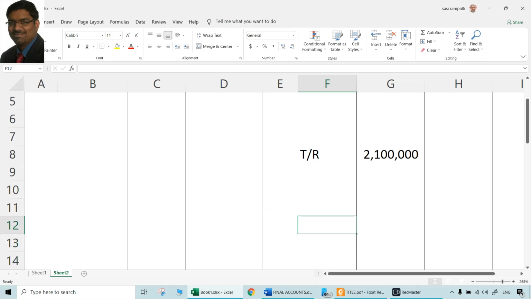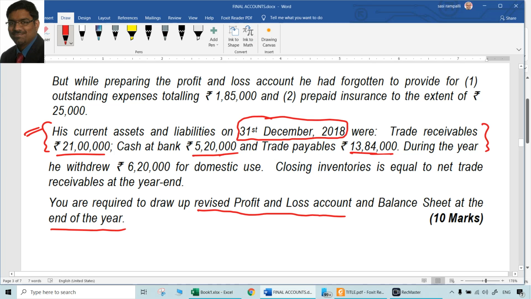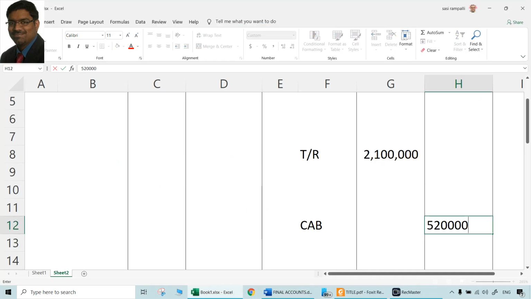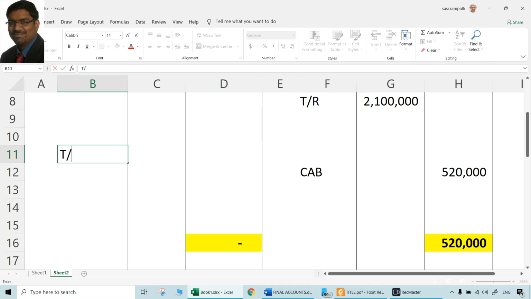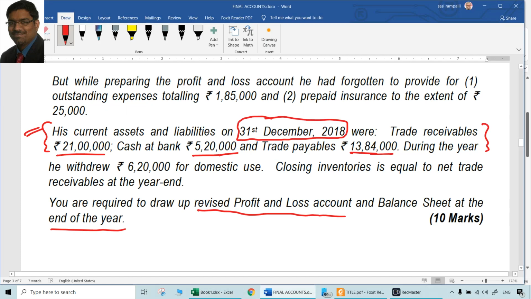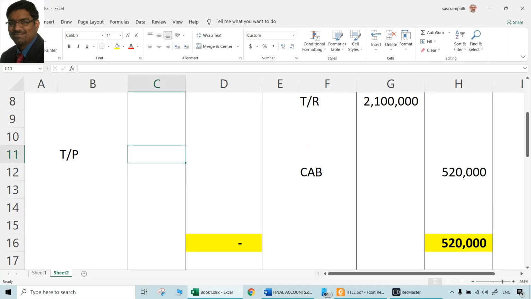Trade receivables may have some adjustment, that should be in the inner column. Ideally, cash at bank is cash at bank. What will be the adjustment in that? Nothing. So cash at bank is 5 lakhs 20,000. Trade payables are also there, which are 13 lakhs 84,000.